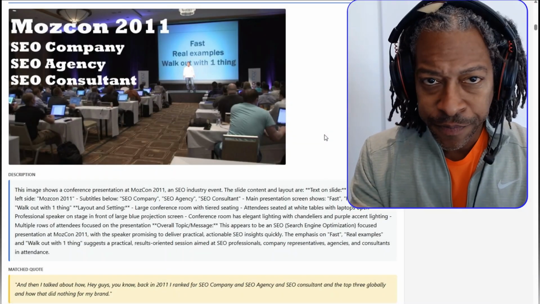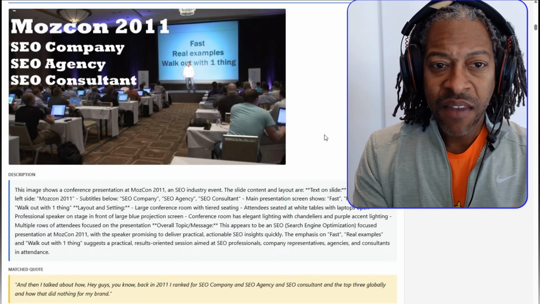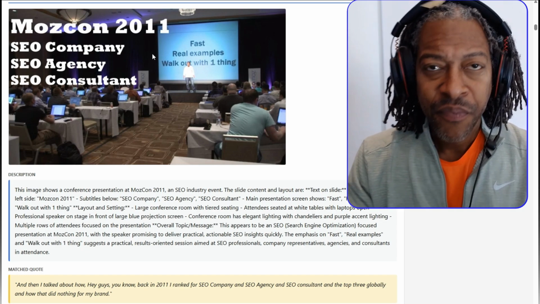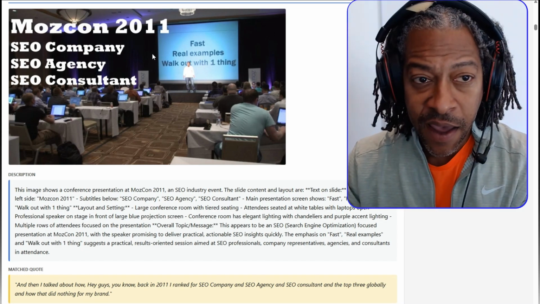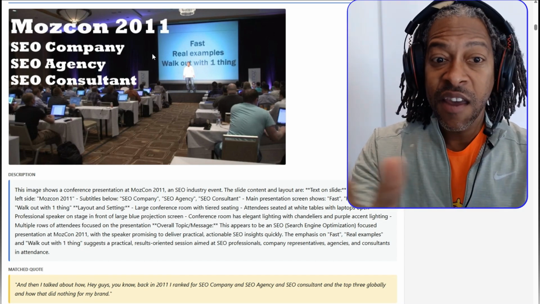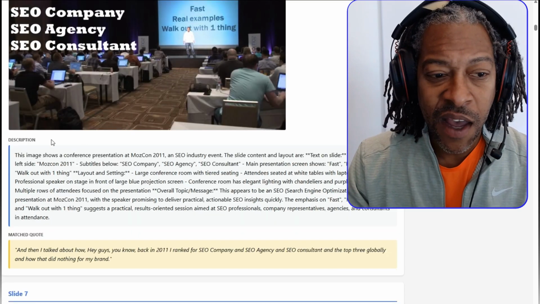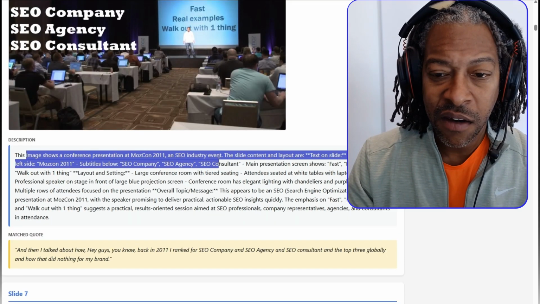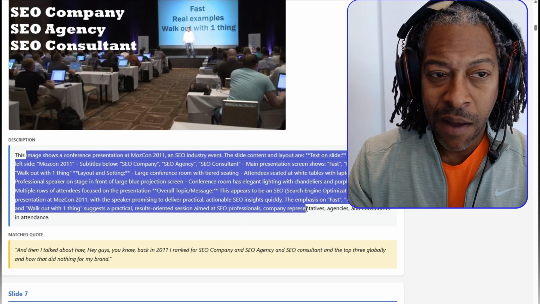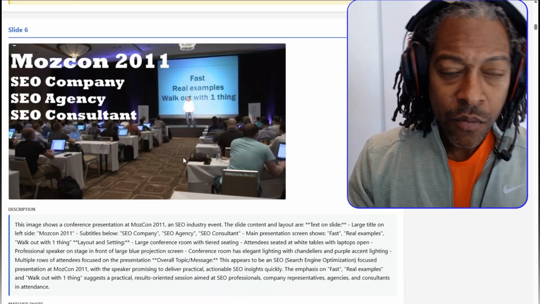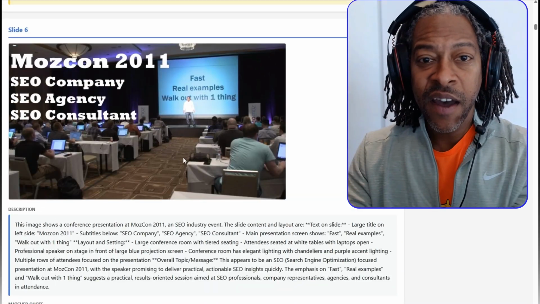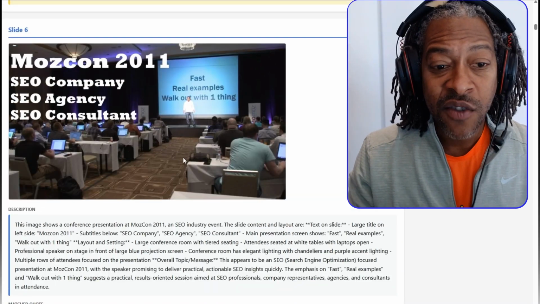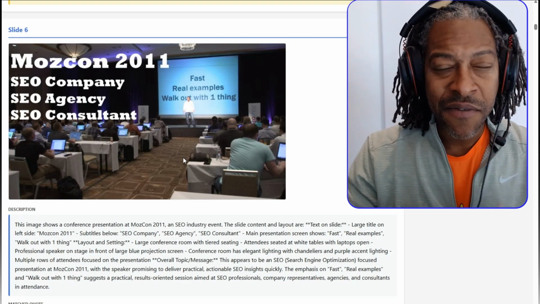I built a little prototype that basically takes my slide, runs it through a vision AI. It then can see the words and it can get a feel for what is happening in the slide. So you can say this image shows a presentation of MozCon 2011 at an industry event, blah, blah, perfect. So now I have a vision AI running against all of my slides. So now I get more descriptive slides.